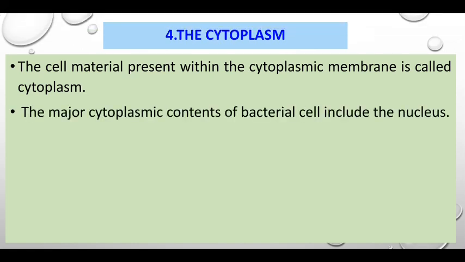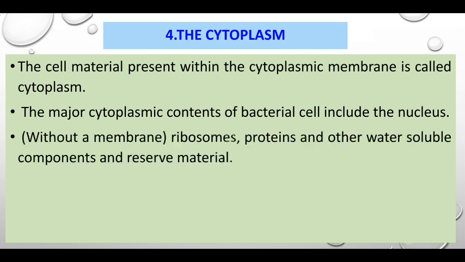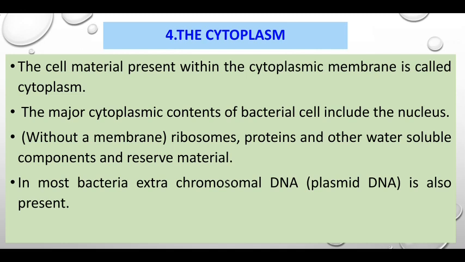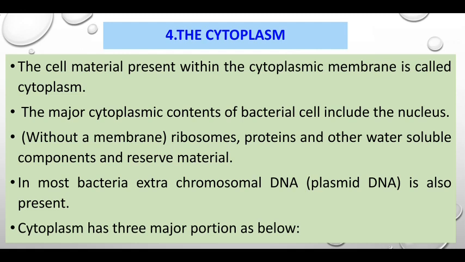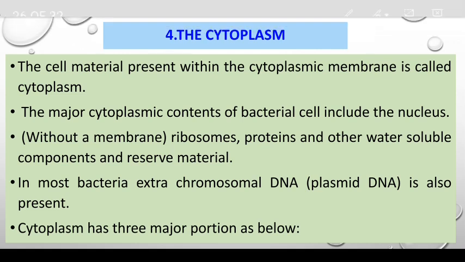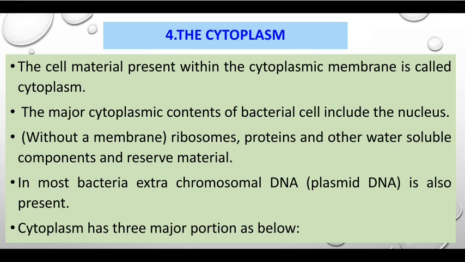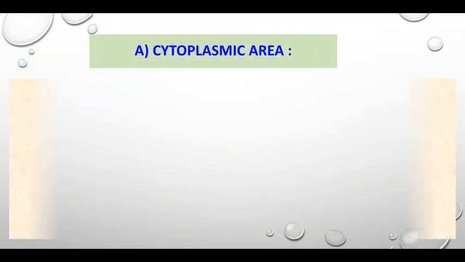The major cytoplasmic contents of the bacterial cell include the nucleus without a membrane, ribosomes and proteins and other water-soluble components, and reserve material. In most bacteria, extrachromosomal DNA is also present. Extrachromosomal DNA means it is the sex organ of the bacterial cell. Cytoplasm has three major portions as below. The first is the cytoplasmic area.